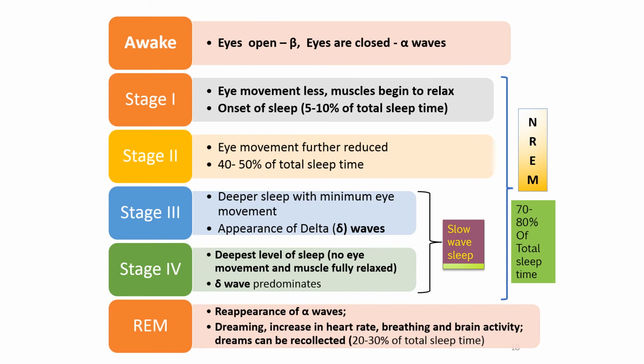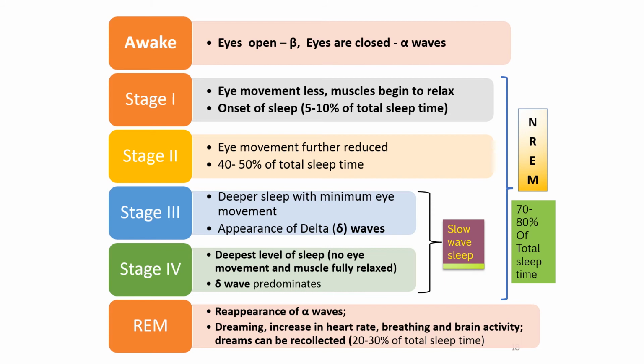Now for a normal sleep, stage 3 and stage 4 NREM and REM, particularly the REM sleep phase, are very important. Any drug that disturbs the normal sleep cycle pattern, particularly if it disturbs REM, and also if it disturbs stage 3 and stage 4, will lead to a hangover effect.